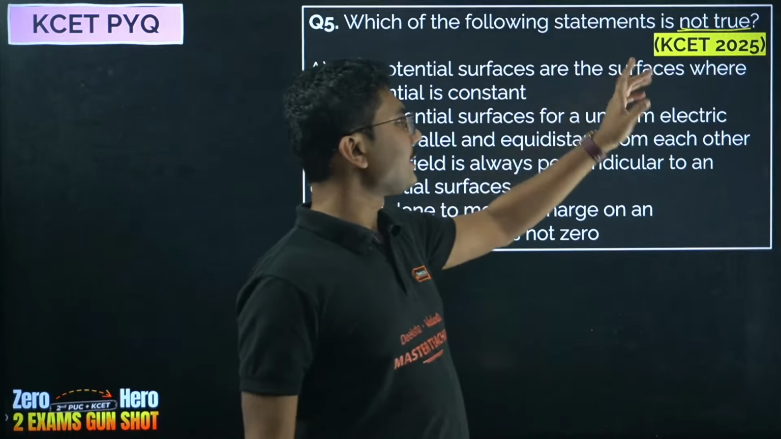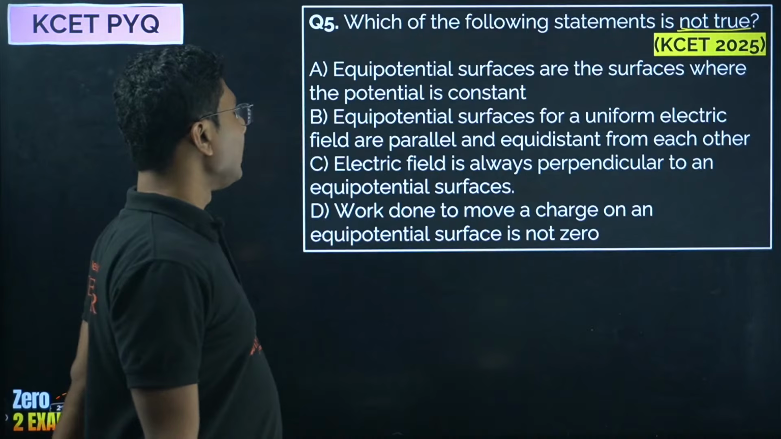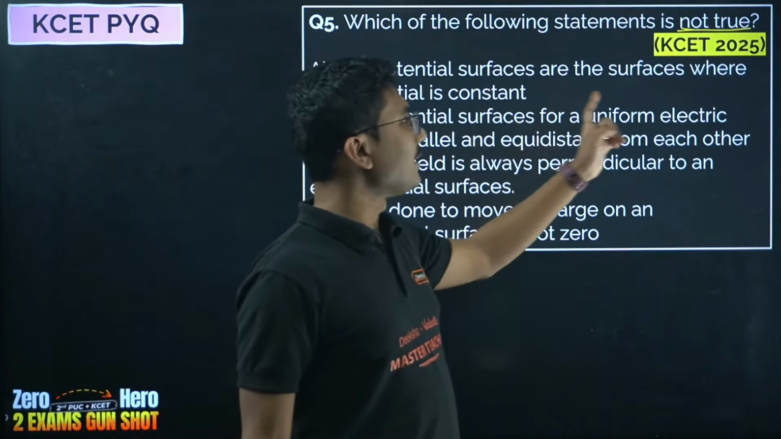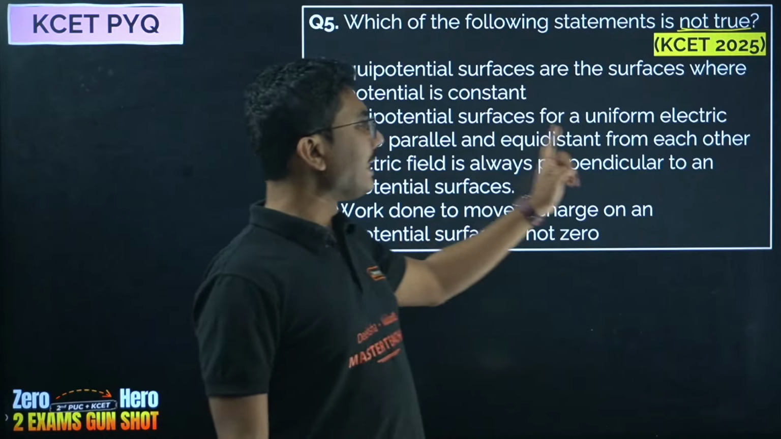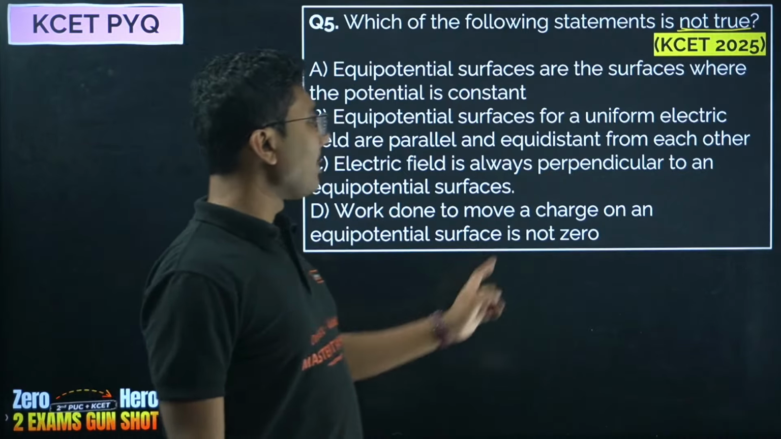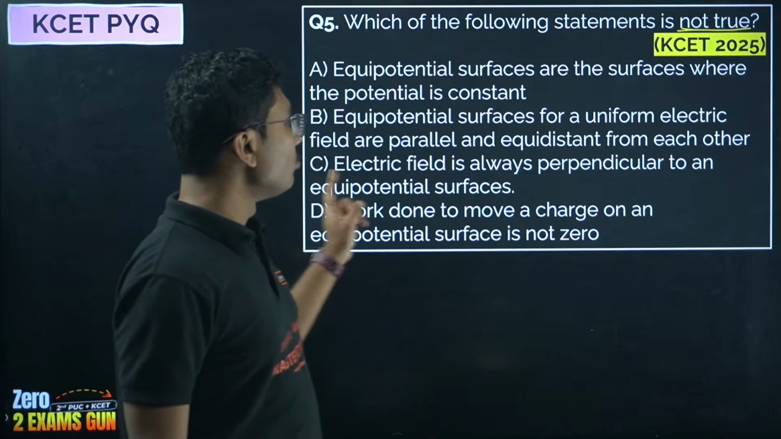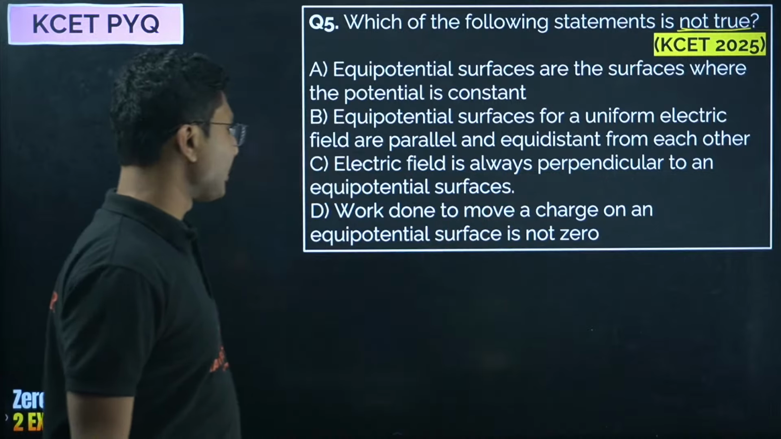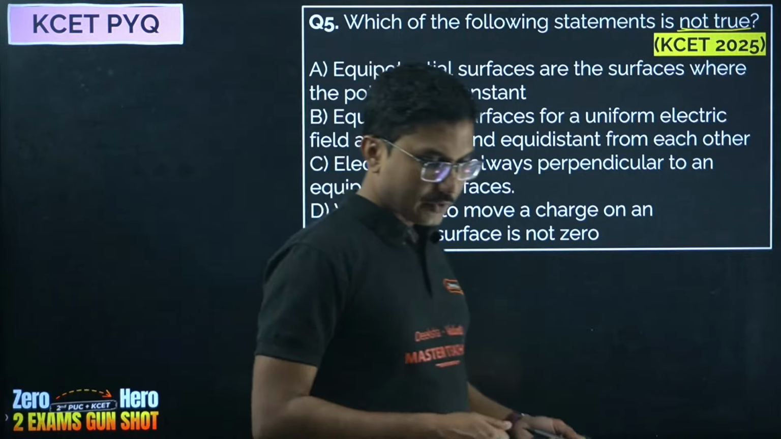Equipotential surfaces are the surfaces where the potential is constant. Equipotential surfaces for a uniform electric field are parallel and equidistant from each other. Electric field is always perpendicular to an equipotential surface. Work done to move a charge on an equipotential surface is not zero. Which statement is incorrect? Answer quickly.